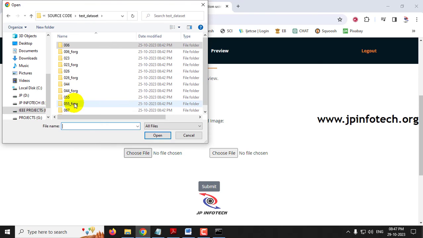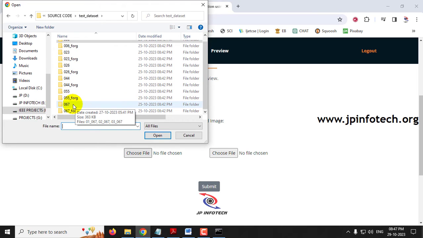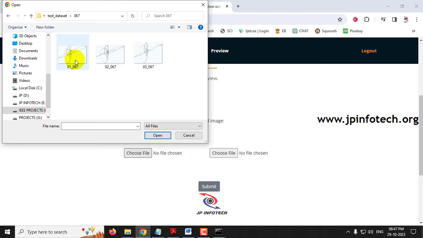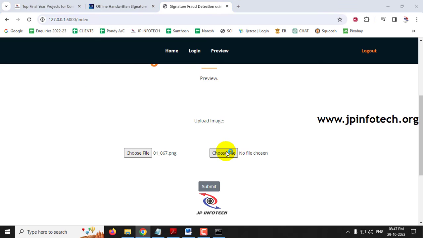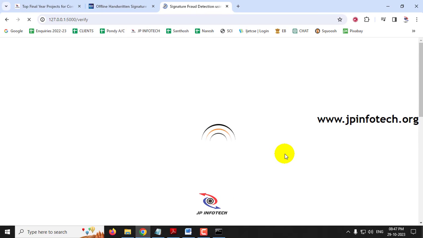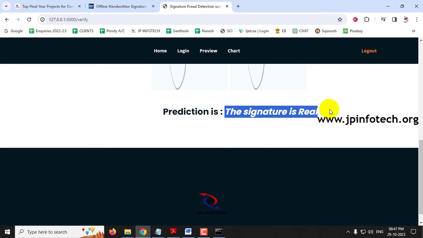this time I'll go to some other folder. So let me go to this folder. Let me select the same image now for both the cases to show you a sample. Just click submit. So now you can see the signature is real.